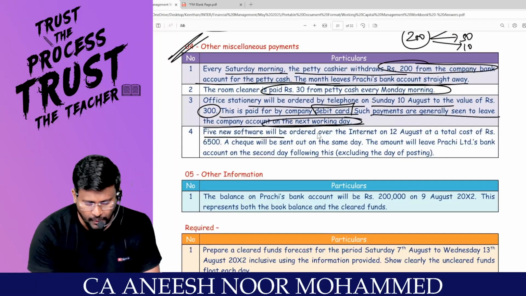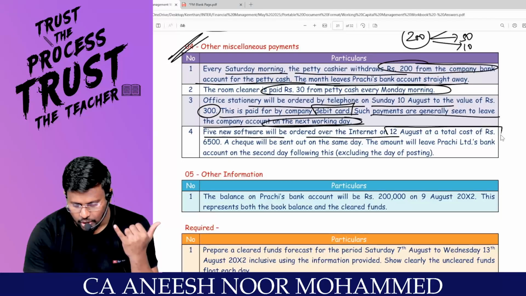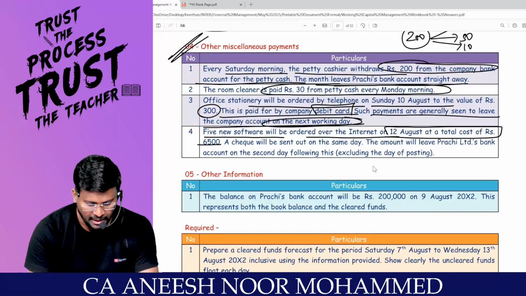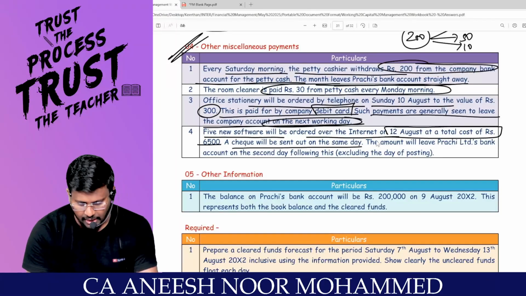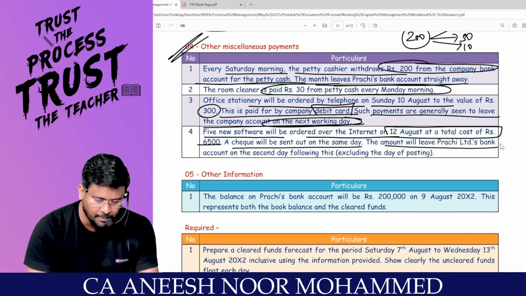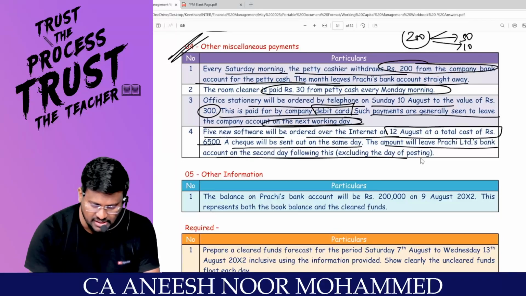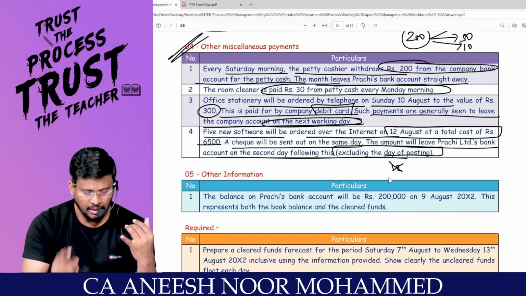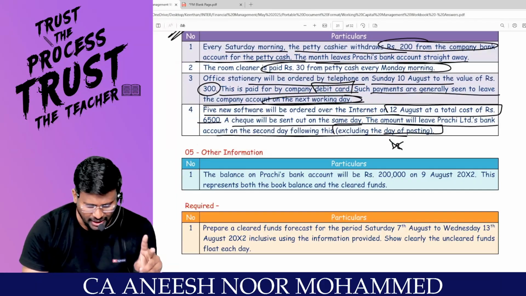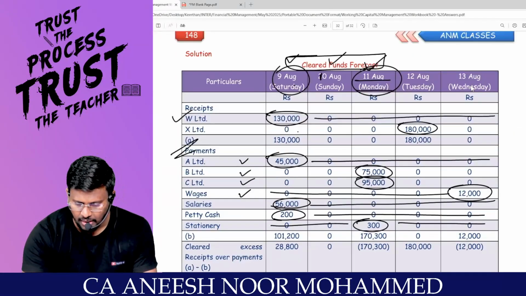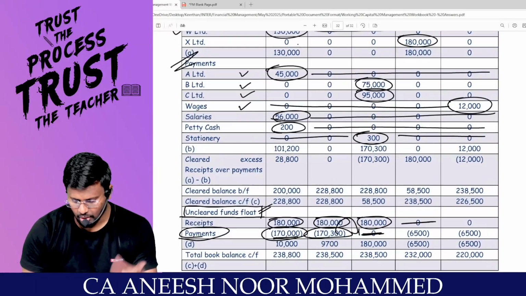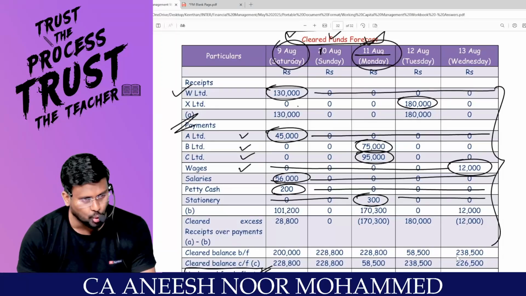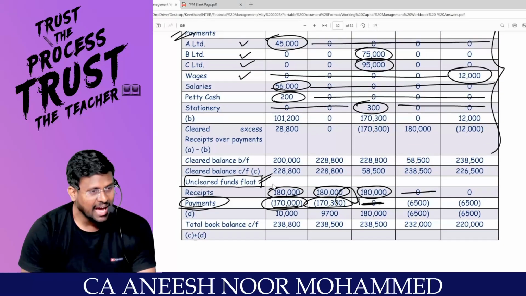5 new software will be ordered over the internet on 12th August at a total cost of 6,500. A cheque will be sent on the same day. The amount will leave the company's bank account on the second day following this, excluding the day of posting. The day of posting is 12th. Leave 12th, then 13, 14. From 14, 6,500 will go out of the bank. But it will not show there, though it will be there in the uncleared fund float.